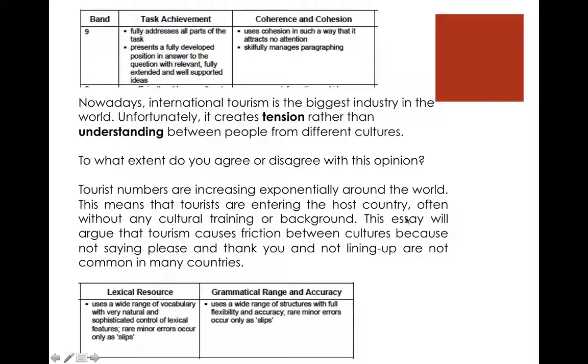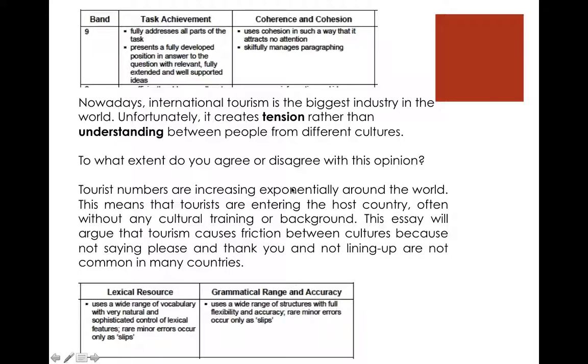Tourists are entering the host country. That could be a period. Common, often without. Okay. So this comma is often commenting on entering the host country. And then we have a complex sentence because we have subject, verb, object. So subject, verb, object. And then we have a subordinator. This word because is a subordinator, and it's going to tell the reasons why the first part of the sentence is true. That's a complex sentence, and the complex sentence is adding to this wide range of structures.